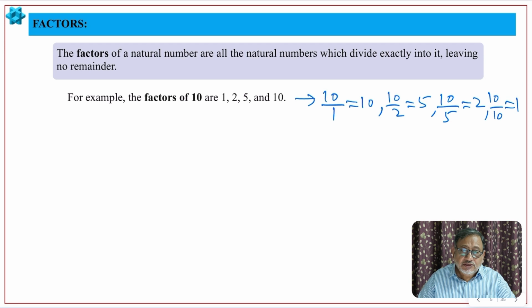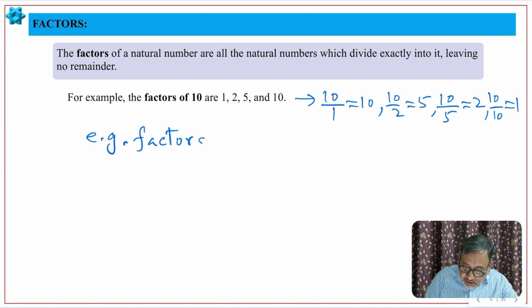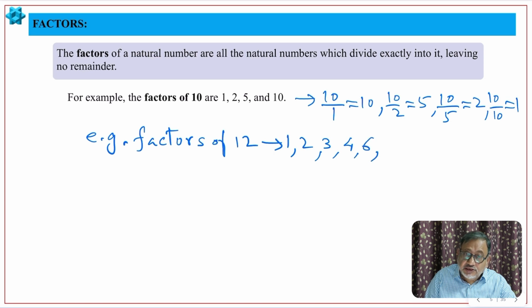So let us see some other factors also. What do you think? What can be the other factors? For example, factors of 12. Can anyone tell me factors of 12? The factors of 12 are 1, 2, 3, 4, 6 and 12, right? So if you divide 12 by 1, 12 by 2, 12 by 3, 12 by 4, 12 by 6 and 12 by 12, there will be no remainder.